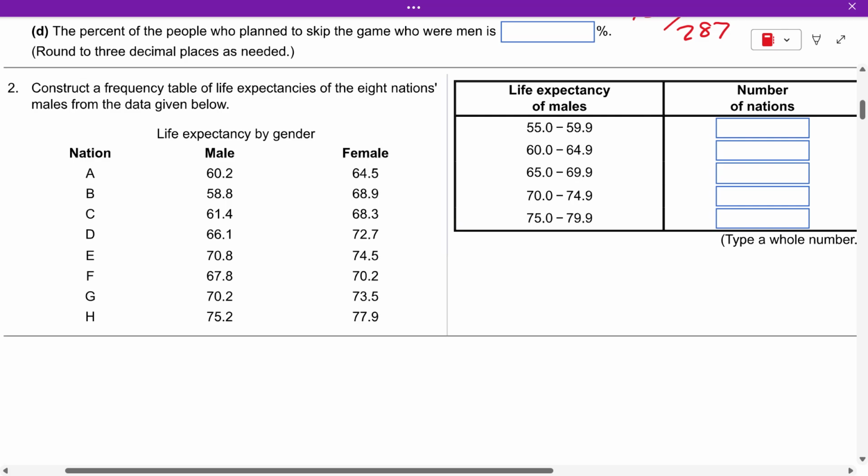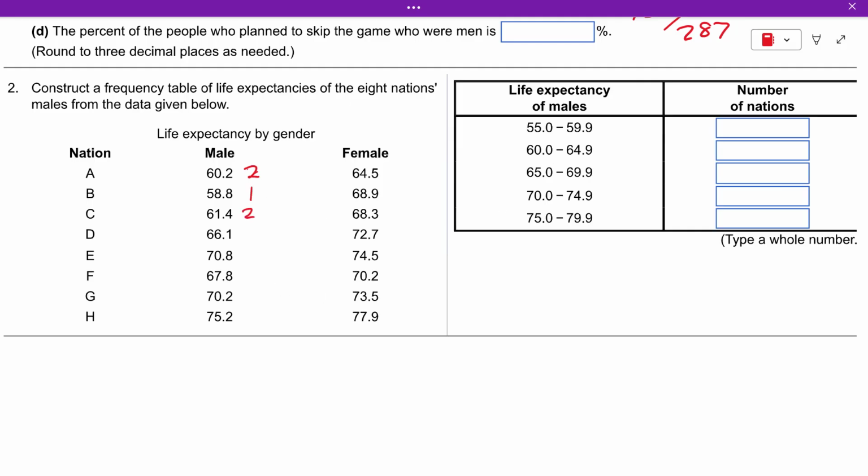Frequency table. So as you do this, construct a frequency table of the life expectancy of the males given the data below. So 60.1, 60.2 is the second box down. So that goes in the second box down. This one goes in the first box.